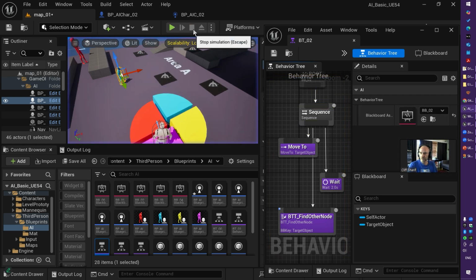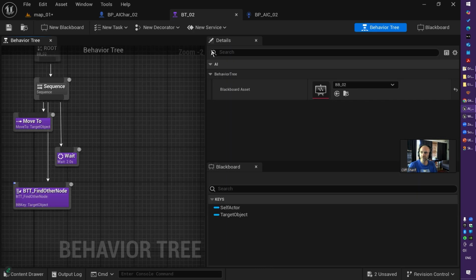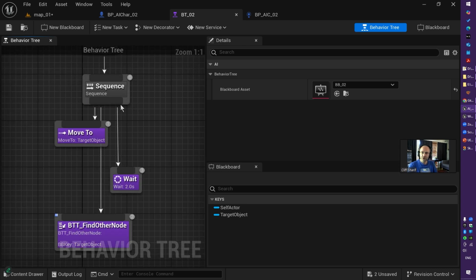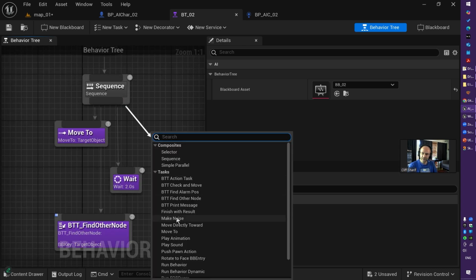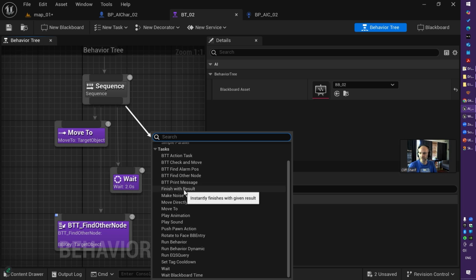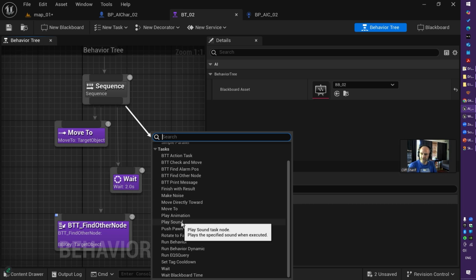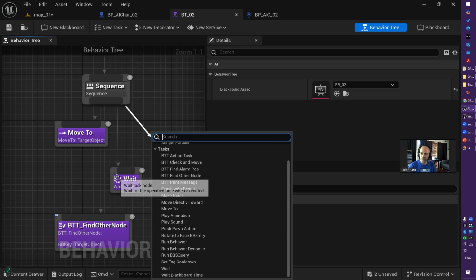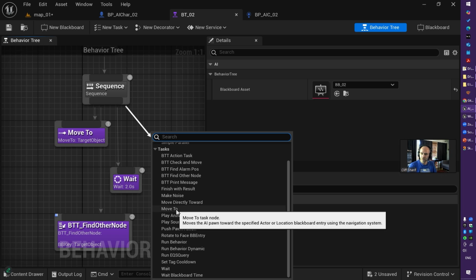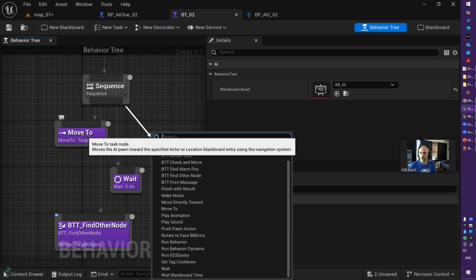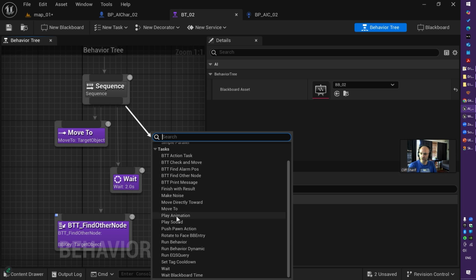Okay, perfect. So what is going on here? As I mentioned, you have a number of tasks which you can choose to run with your AI, like play sound, like wait, which I use here, move to, which uses a Blackboard key to move to that object, and other things like play animation. And at the same time you can make your own tasks, which these guys are basically the tasks I already made.